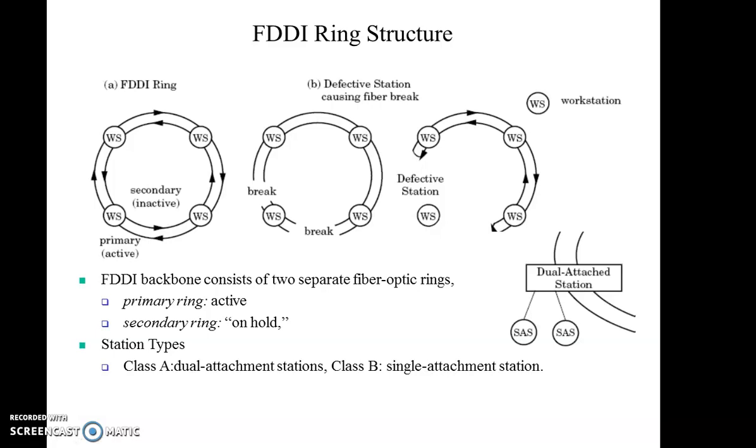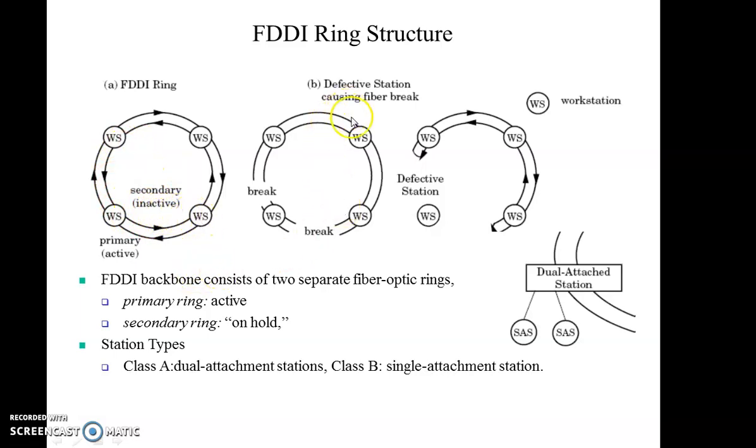So in the FDDI ring structure we have two types of rings, that is the FDDI ring and the defective station causing the fire ring. The two rings run in opposite directions, one clockwise and one anti-clockwise. The primary is the active ring, shown here in the clockwise direction, and the secondary is inactive, kept for backup purposes.